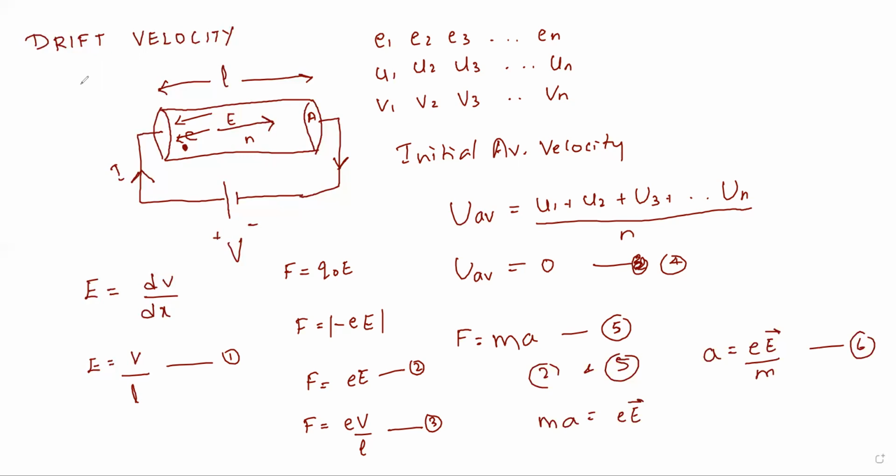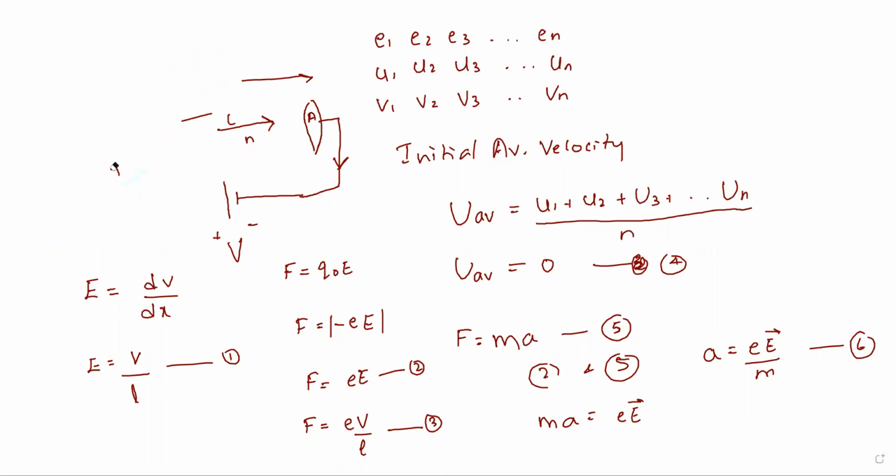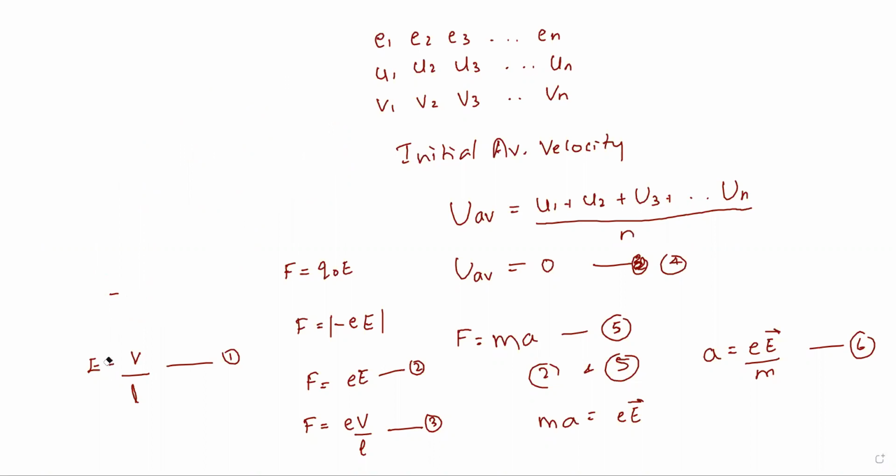So now let us calculate the final velocities v1, v2 and v3. Shall I erase this diagram so that I can continue the derivation here? Okay, we'll continue here. So now v1 is the final velocity of e1, v2 is the final velocity of e2, and v3 of e3, and so on up to vn, which is of en.